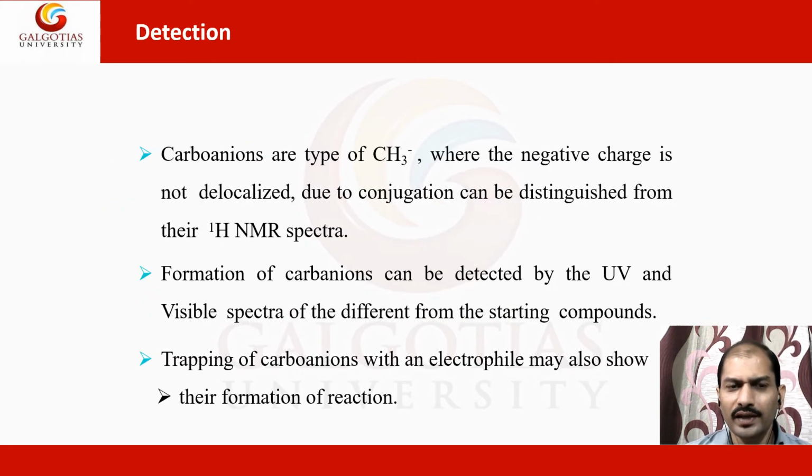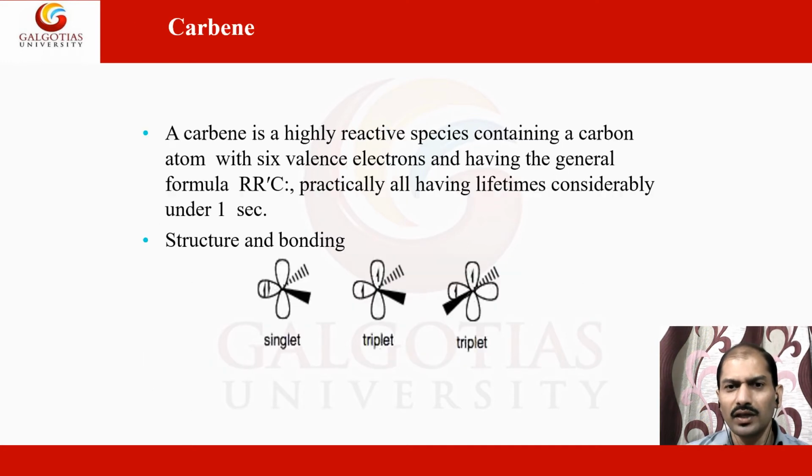So how do we detect these carbanions? There are a number of techniques, like NMR methods, nuclear magnetic resonance spectroscopy, and ultraviolet visible spectroscopy. These are some of the important techniques, and visible spectra can also determine the starting compounds. Trapping, the method of trapping the carbanion with an electrophile, is another way to detect carbanions. So now carbene is another topic which is also very important.